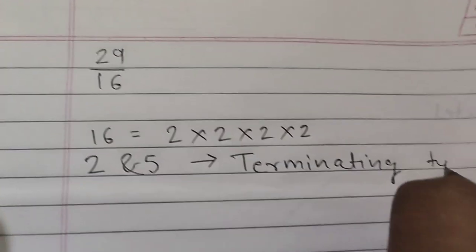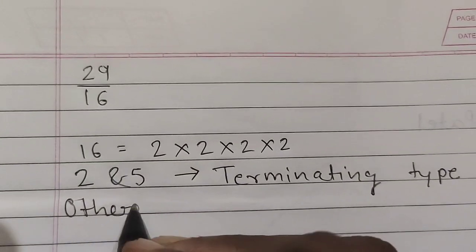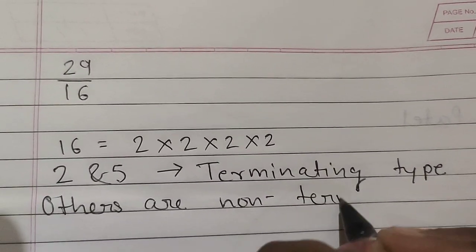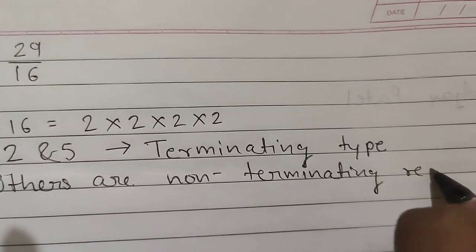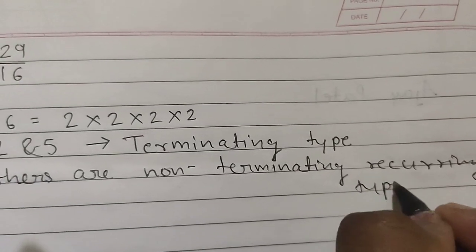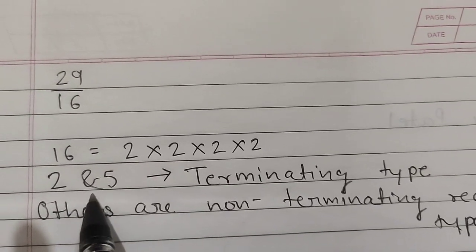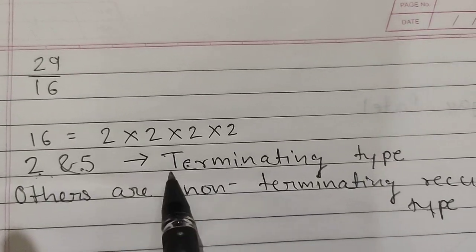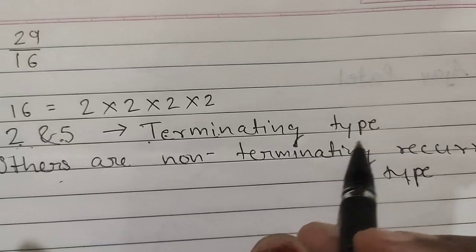Others are non-terminating recurring type. So if the prime factors of the denominator are 2 and 5 only, then you will say that your fraction is terminating. Otherwise you should say non-terminating recurring type.